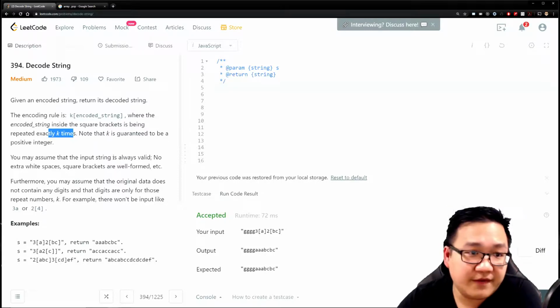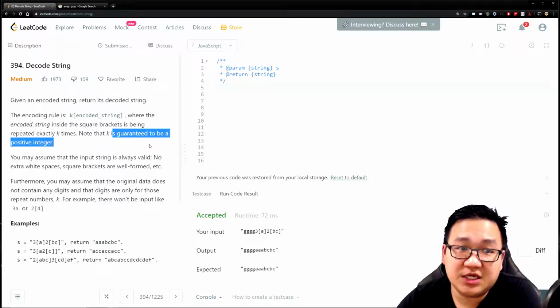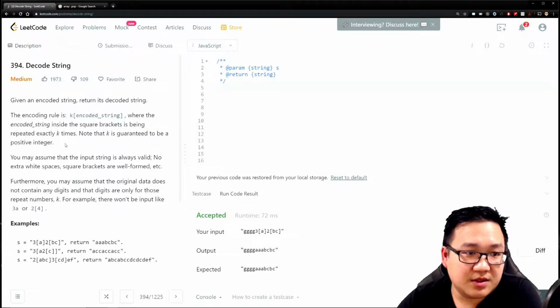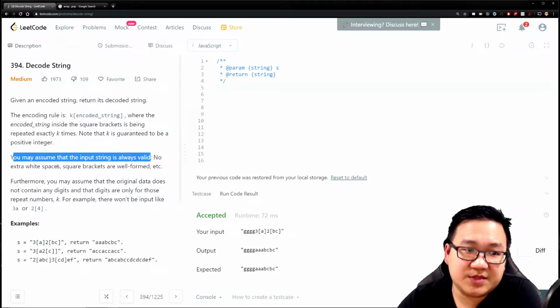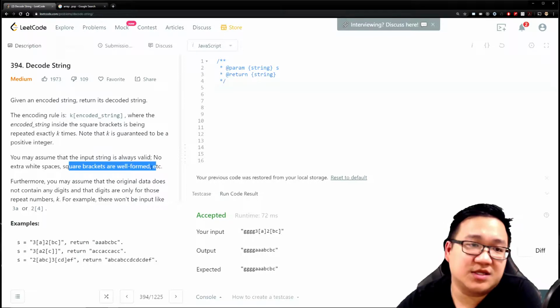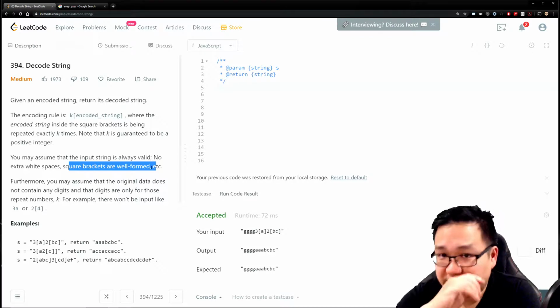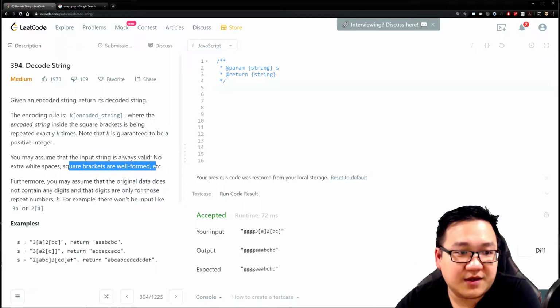Okay, simple enough. Note that k is guaranteed to be a positive integer. Okay, this is a key point. Remember what I mentioned, positive integer. And you may assume that the input string is always valid, no extra white spaces, and square brackets are well formed. What this pretty much means is that you don't have to consider all those edge cases. You're going to get a good, perfect string that's sent to you, not something that's not well formed.